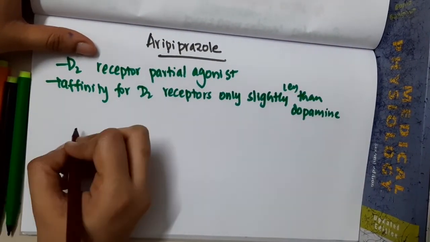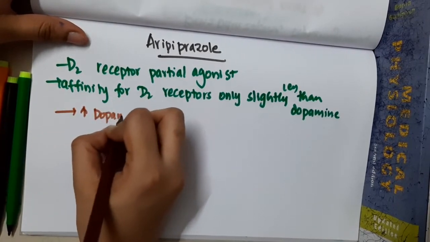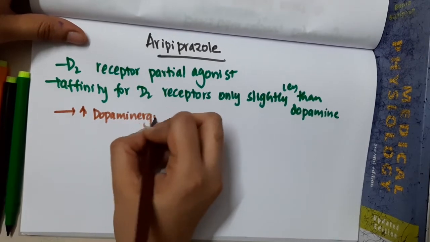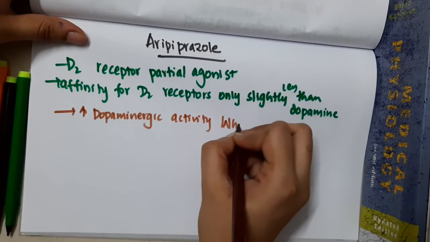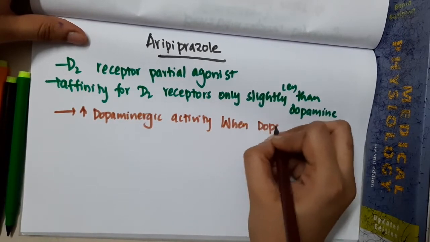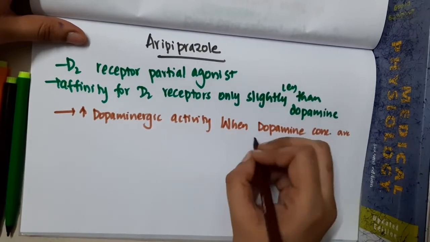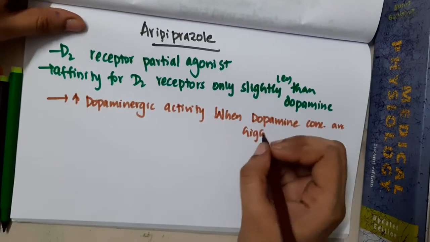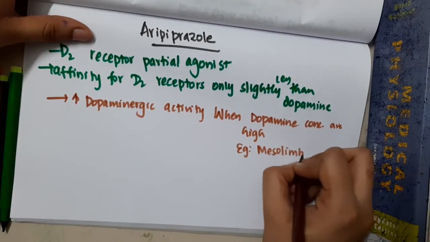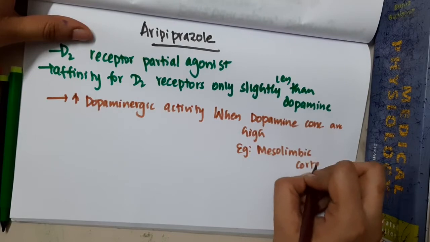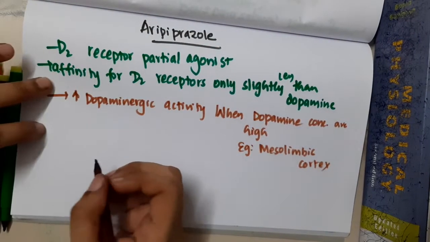But this has a unique action. That is, it increases dopaminergic activity when dopamine concentrations are high. Like for example, in the mesolimbic tract, the dopamine activity will be high. So in these places, it increases the dopaminergic activity.